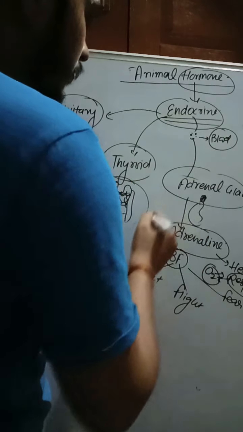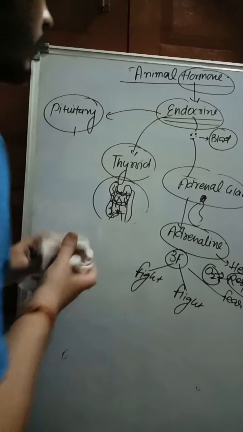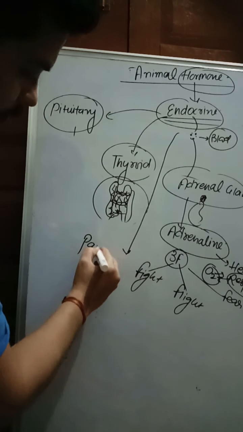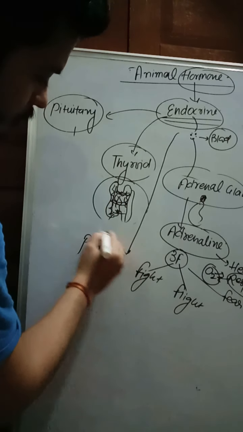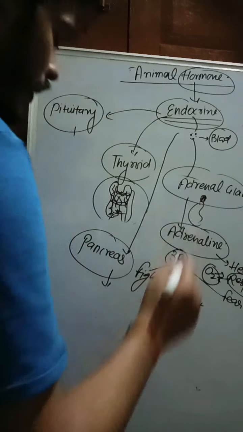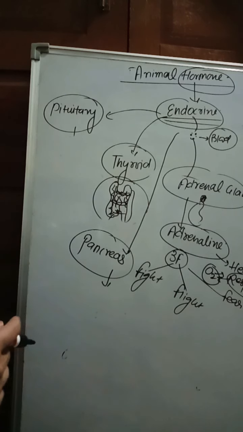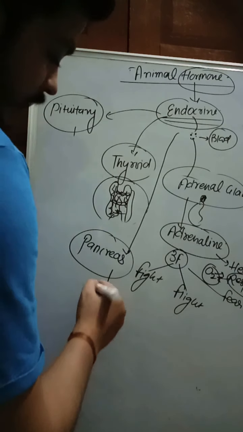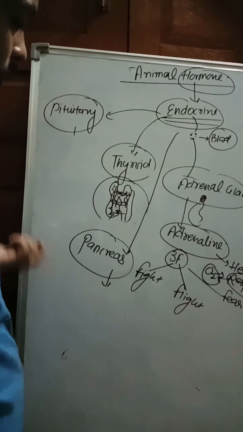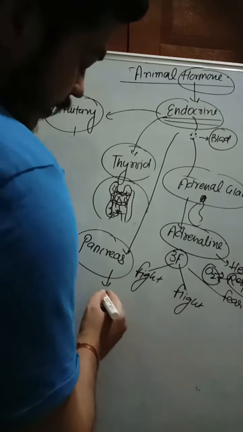Next we move to the pancreas. What is the function of the pancreas? We discussed it in digestion. The pancreas also secretes some enzymes, called trypsin and lipase. That is the exocrine part of the pancreas, and the endocrine part of the pancreas secretes hormones.